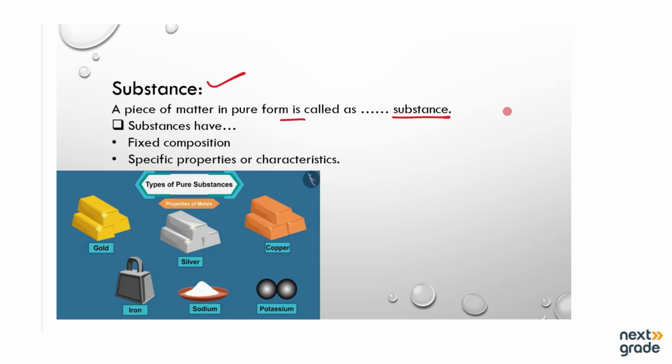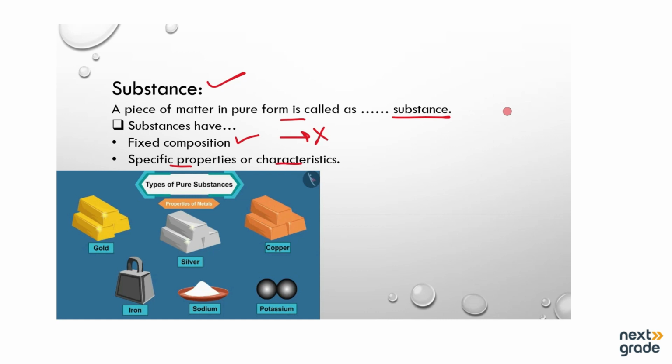First, they have a fixed composition of all the atoms: how many atoms are present in a substance, they always have their fixed composition, and there will be no change in it. The second one is specific properties and specific characteristics.